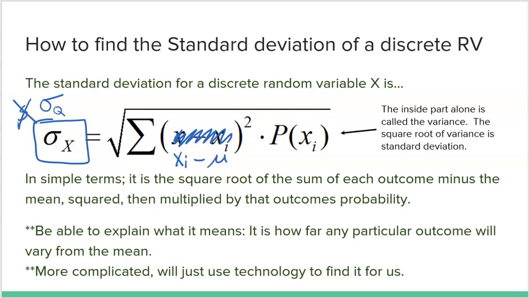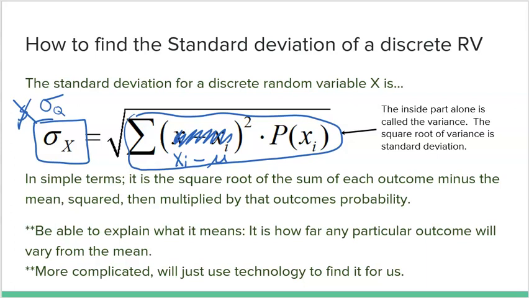Now, if you forget the square root, the number inside the square root is called the variance. Think of variance as simply a step along the way to get standard deviation. Once you take the square root of the variance, you get the standard deviation.